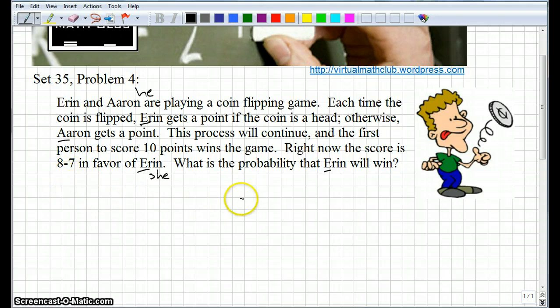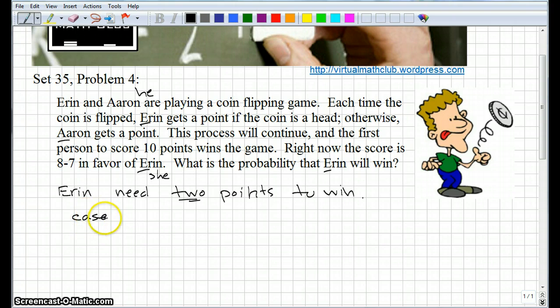Okay, so let's look at this in terms of cases. The primary thing is that Aaron with an E needs 2 points to win. So the best case scenario, let's call it case 1, is that she just gets a heads on the next 2 turns.